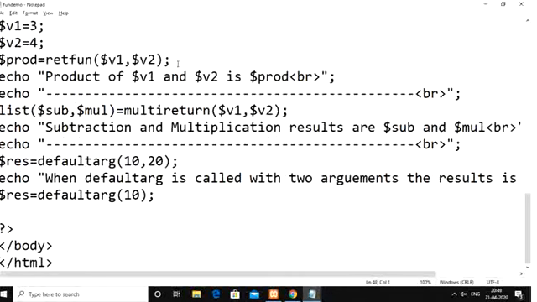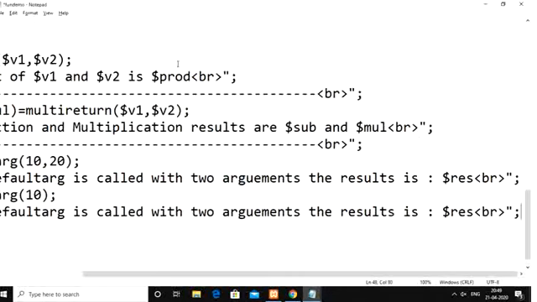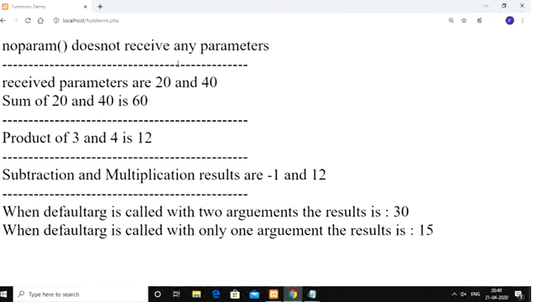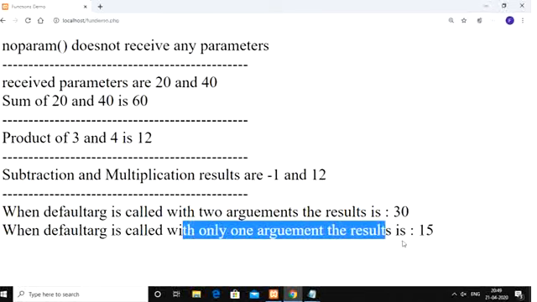Now, when default arg is called with only one argument, the result we obtain is: the single argument we passed is 10, and the default argument is taken as 5. So 10 plus 5 gives the result 15. See the result: when default arg is called with only one argument, the result we got is 15.